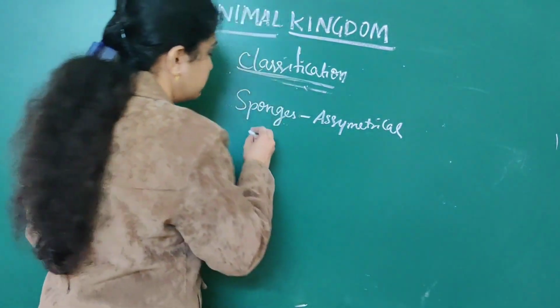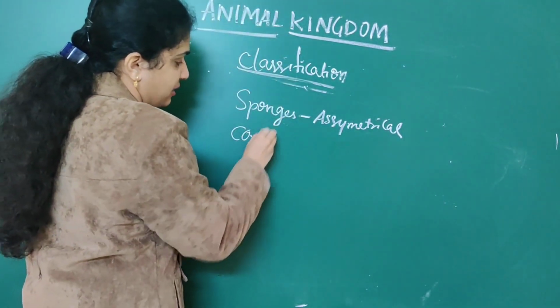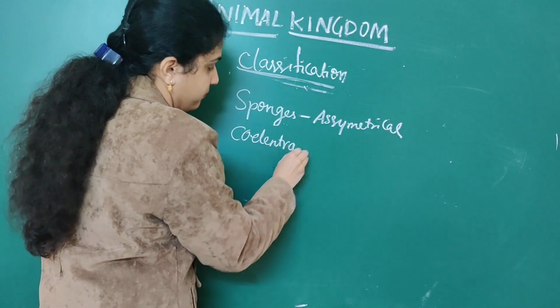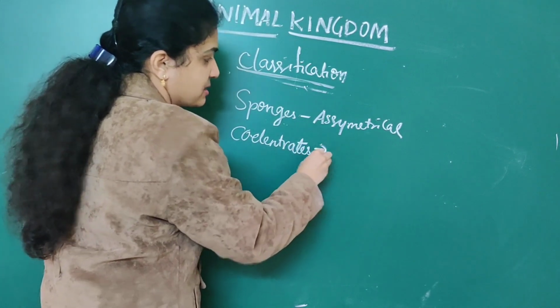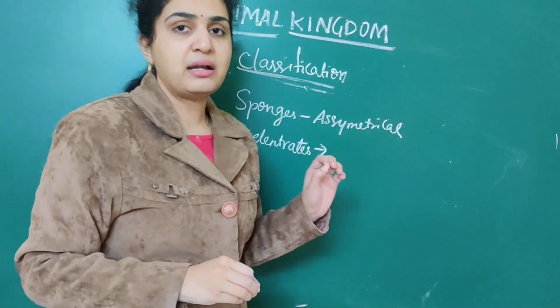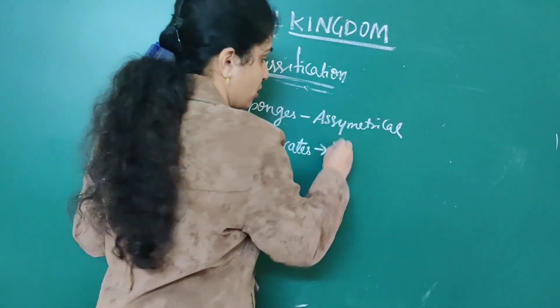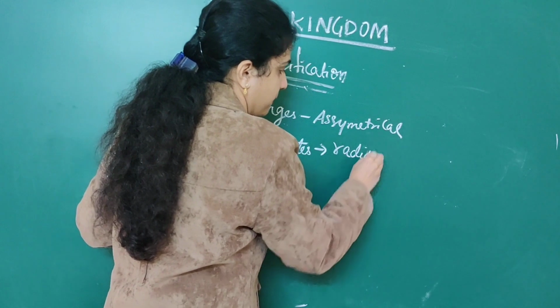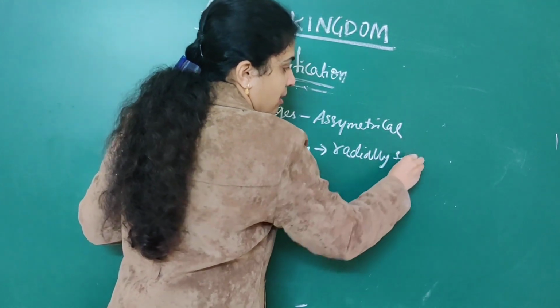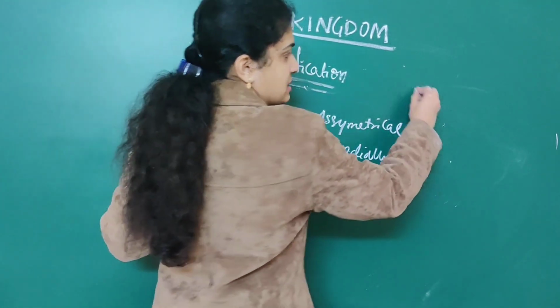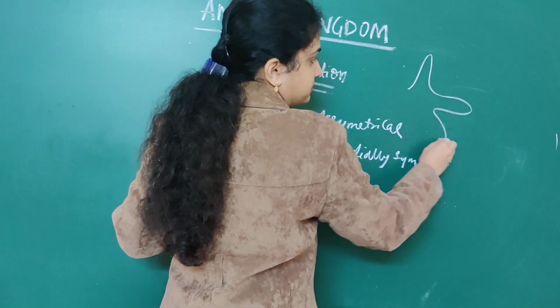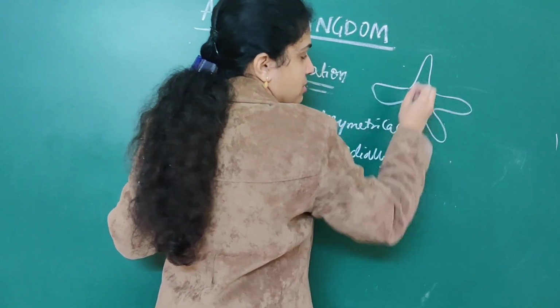Next, when it comes to coelenterates, coelenterates are radially symmetrical animals. Radially symmetrical means, suppose this is a coelenterate.